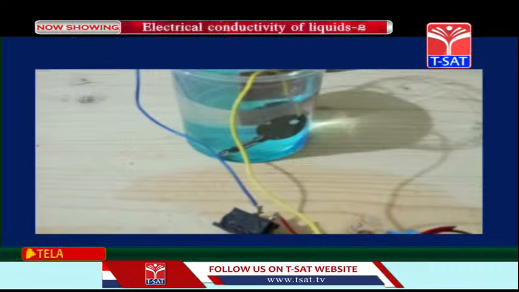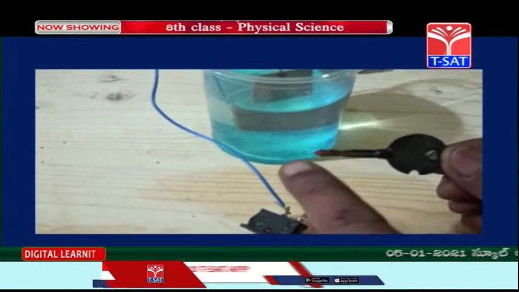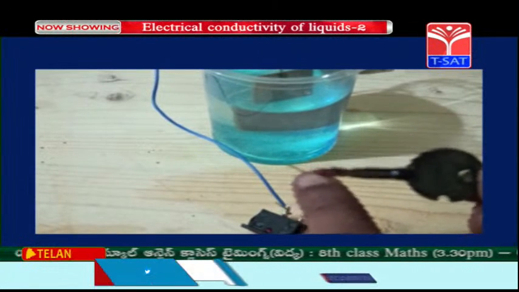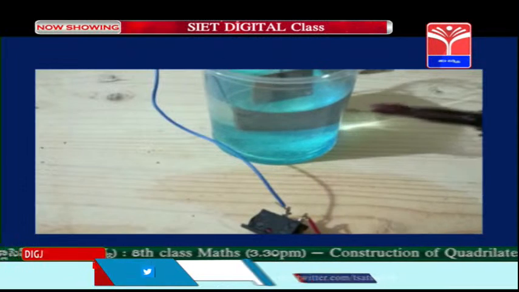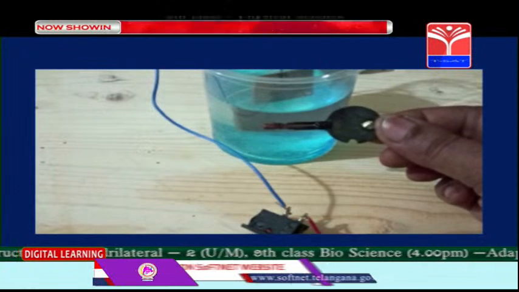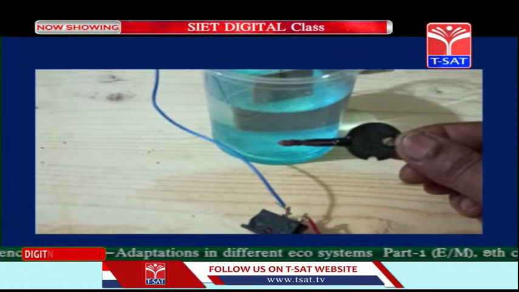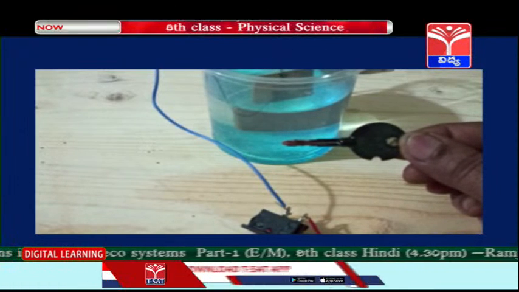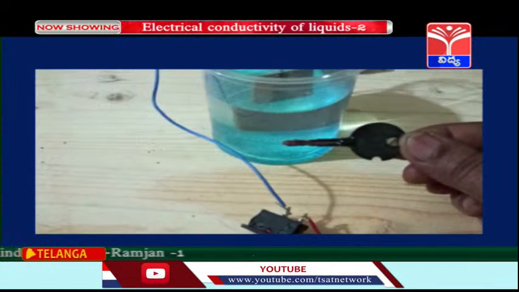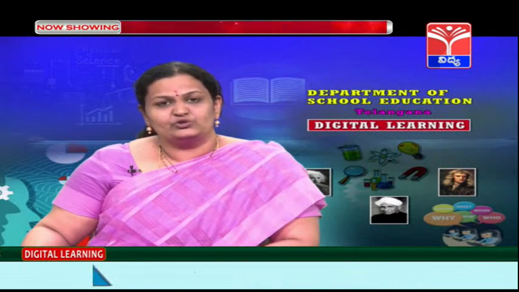Now let us remove the key and observe what the changes are. So children, the key has turned into a dark color, and observe the tip of the key, children. It has turned into a golden brown color. Are you able to see it, children? Yes. So the key has turned golden brown and there is a change in the color. This is also one of the effects of chemical electric current. Children, I hope you understood the activity of electroplating.